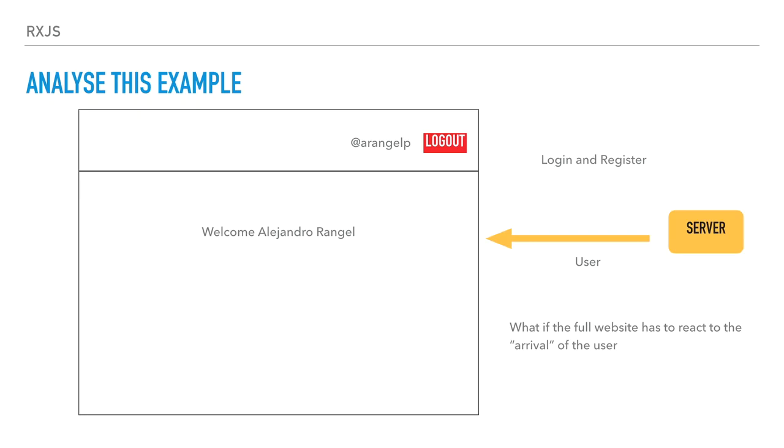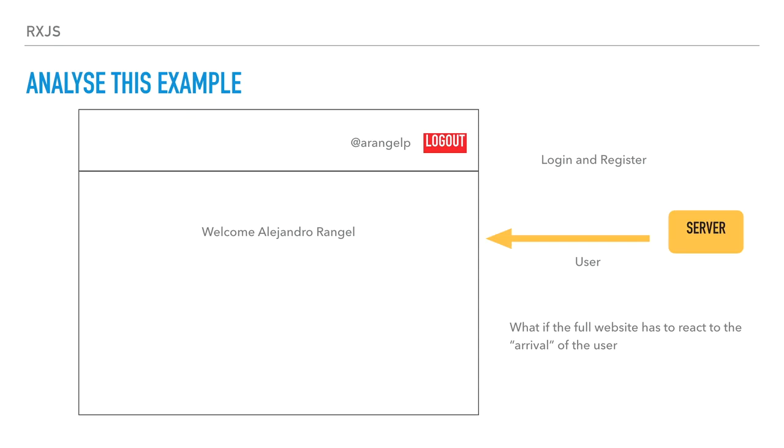So how can we do this with normal linear programming without coupling all the header with the home page? It's not possible. We will need a component that then dispatches an event to the header, so the header can change the logout button. Instead of the register and the login, we have to change the welcome. So it's not so simple.